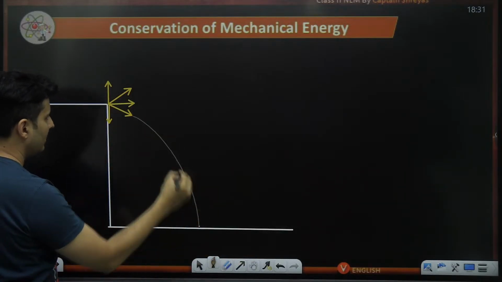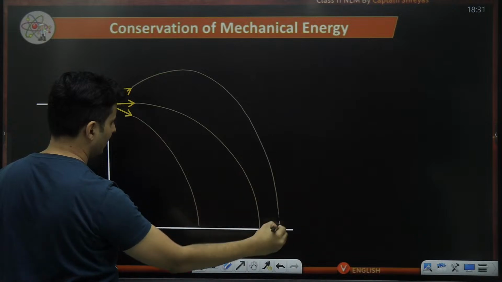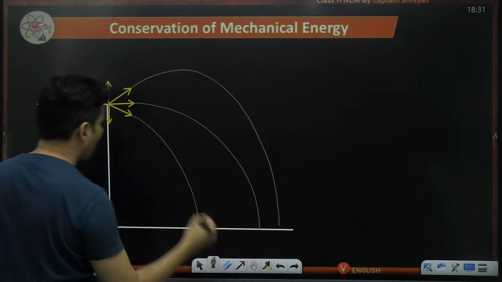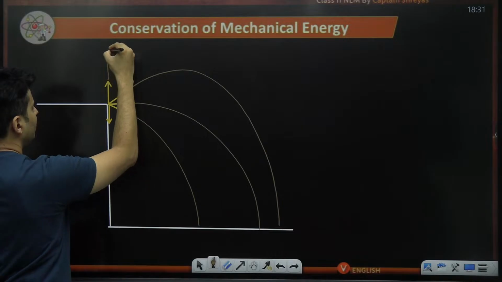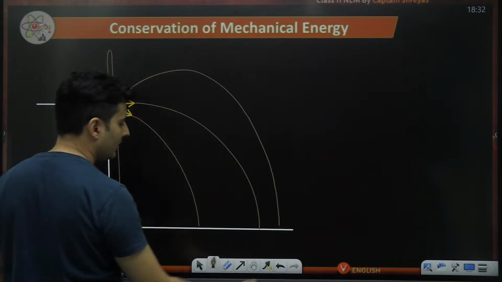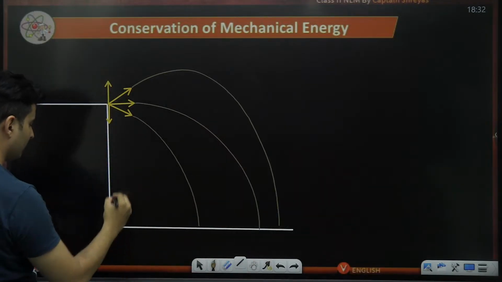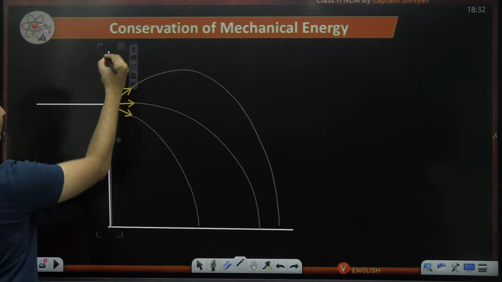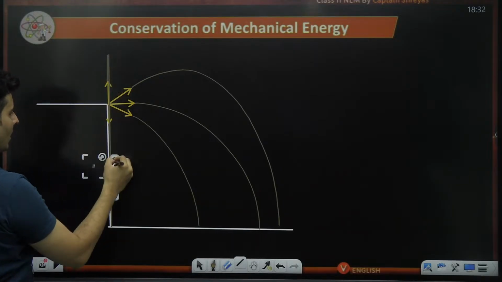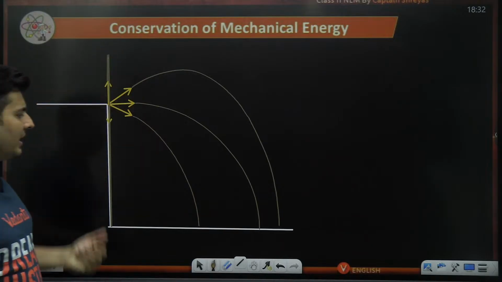One path might be like this, another might go up and then come down like this. And here it will just directly come down like this. So all these are different projectiles.